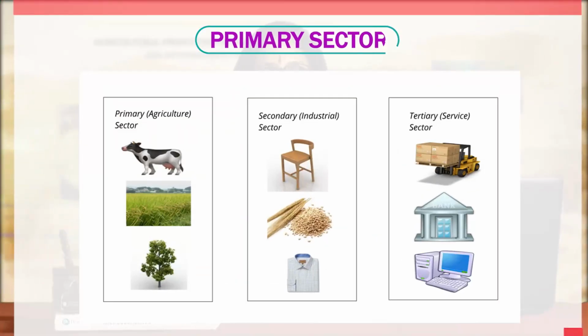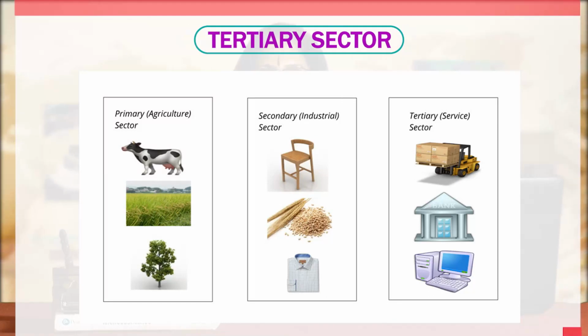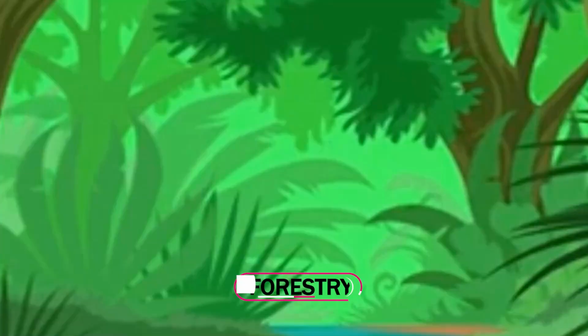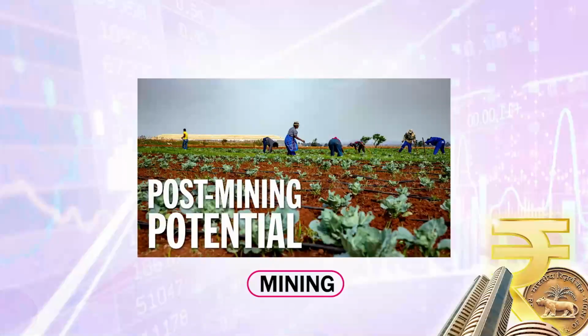Today we will discuss agricultural production in India throughout the planning period. In economics, the economy can be divided into three sectors: primary sector, secondary sector, and tertiary sector. Primary sector includes agriculture and agriculture allied activities like forestry, fishing, mining, etc. And many other occupations related to agriculture are also included in this sector.